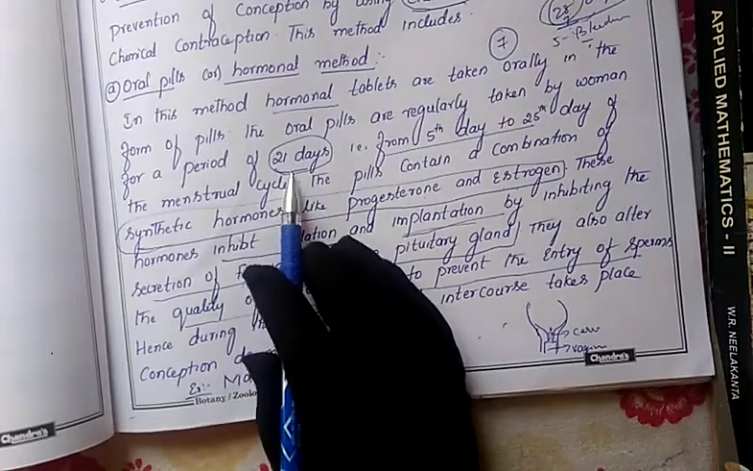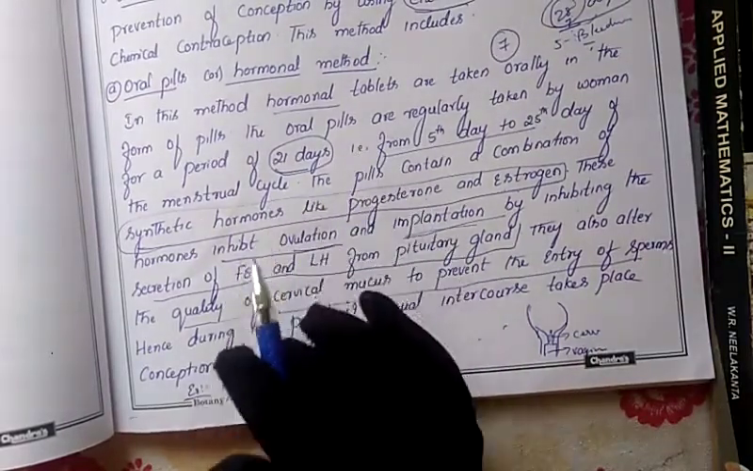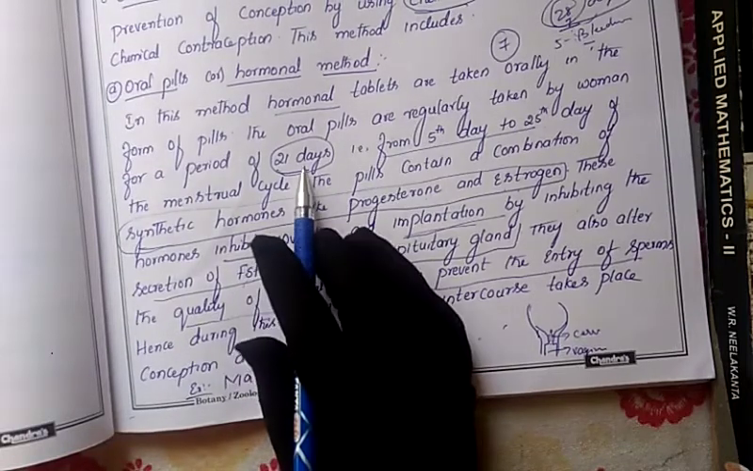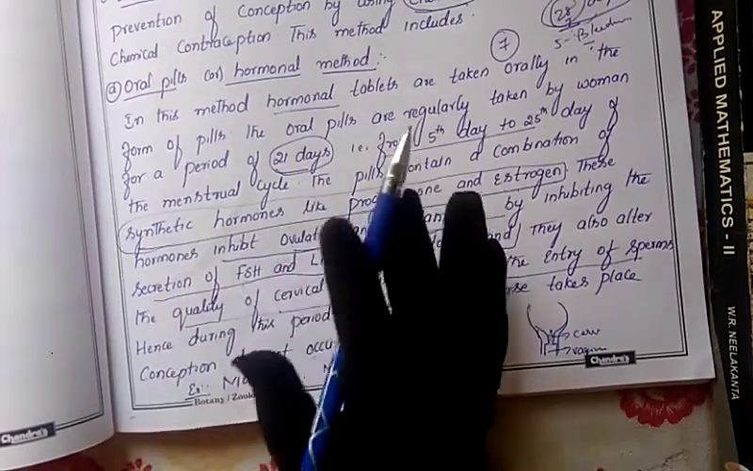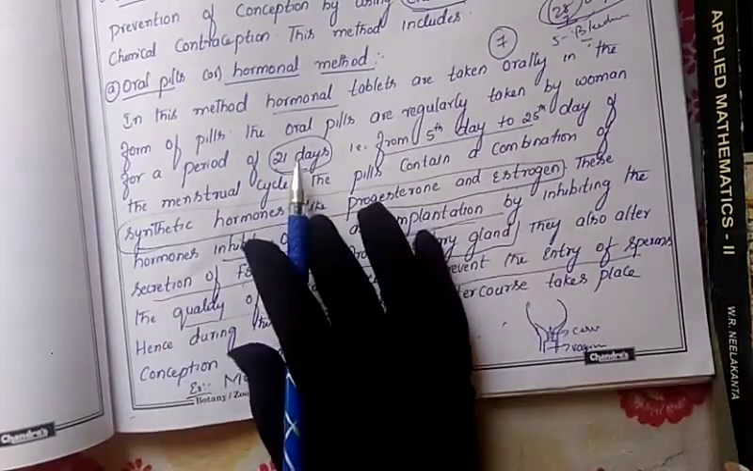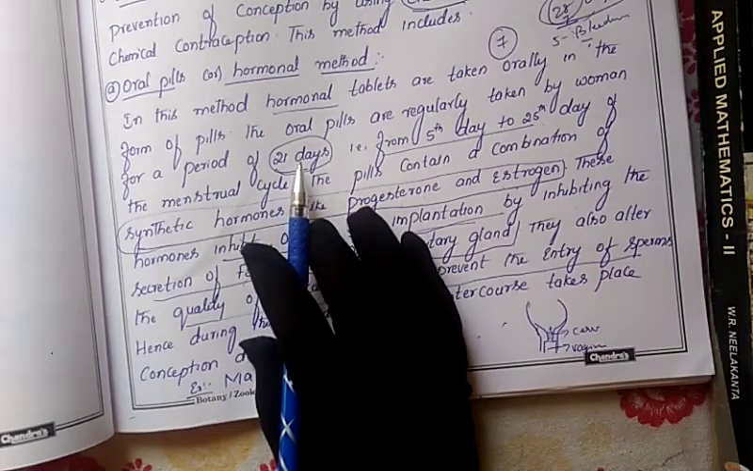And how many days does she have to take them? Every month, regularly, for 21 days in a month she has to take these tablets. In 1 month there are 30 days, and in her menstrual cycle it is 28 days. In those 28 days, she has to take these tablets regularly for 21 days without forgetting.